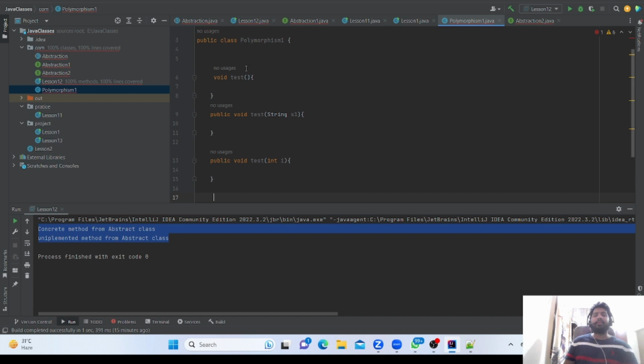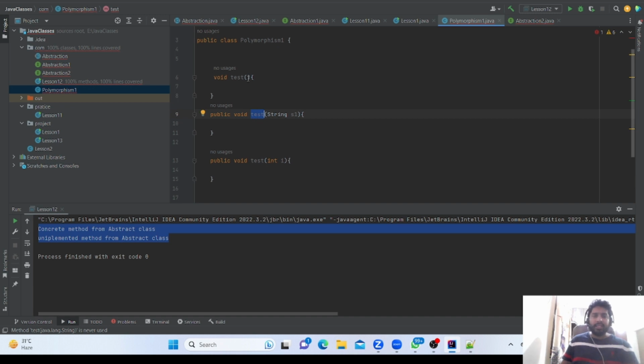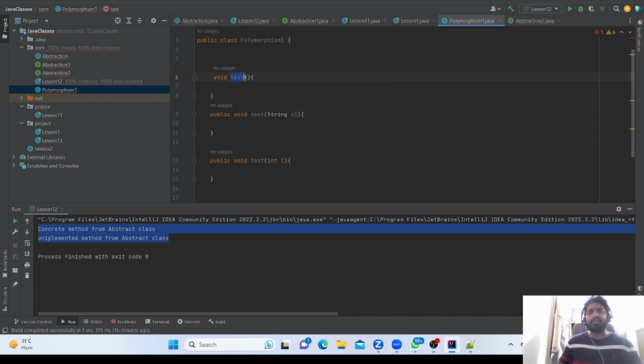So the name should be the same, and then the argument can be different. If the argument is different, then it is called an overloading method. Here you can see there will not be any issue, but with the same name, if you write anything else, it will say already defined.